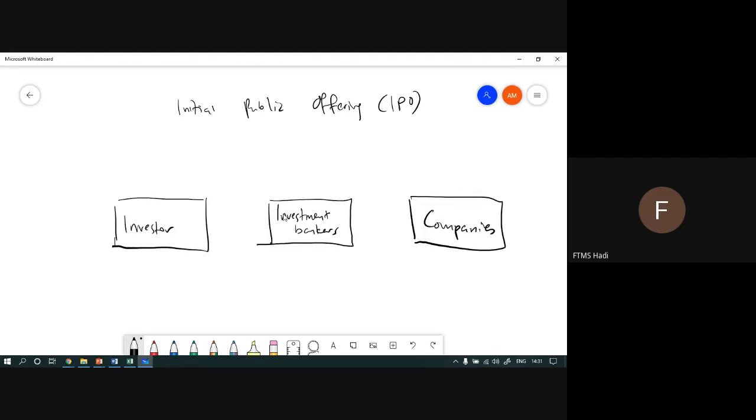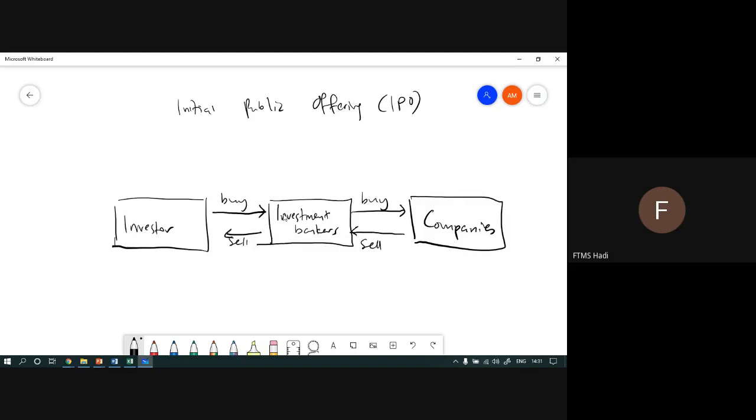So investment bankers are the middleman between investor and companies. If an investor wants to buy shares from companies, they can go through investment bankers. And if companies want to sell shares to investors, they also need assistance from investment bankers as well. So that is how an initial public offering works.